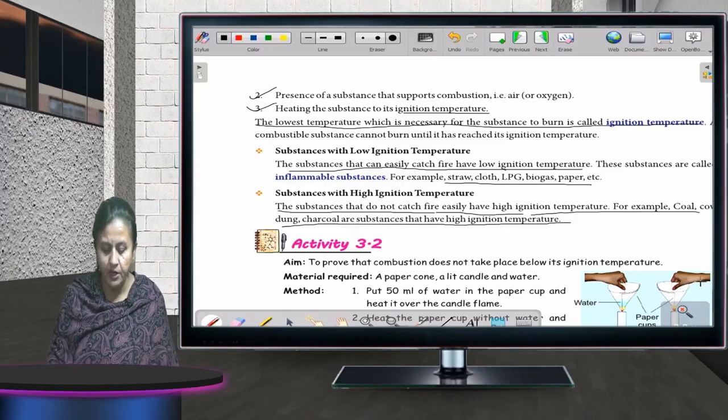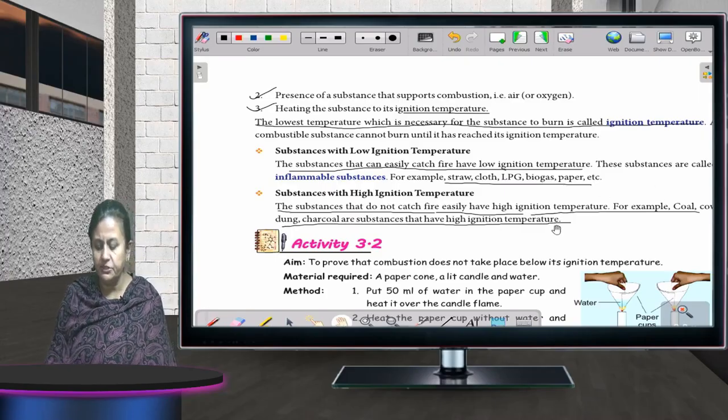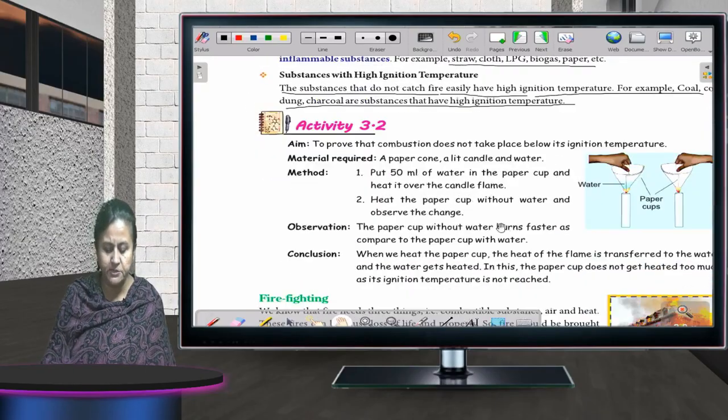Now there are different activities which have been given to prove that combustion does not take place below its ignition temperature. You can just go through it. There's nothing much to explain in it.